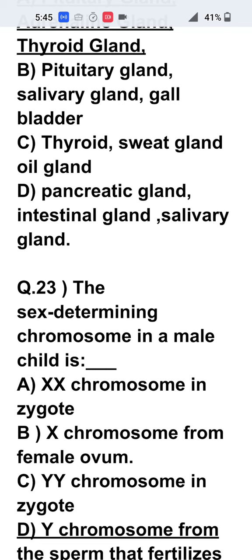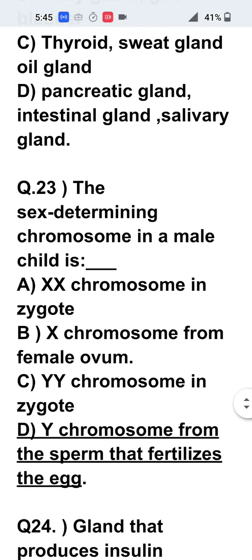Question number 23. The sex determining chromosomes in the male child is. Now you know that the sex determination is done by the father's sperm, which can carry X chromosomes or the Y chromosomes. In the case where the X chromosome carrying sperm unites with the mother's egg, it can be only X. XX will be the product.